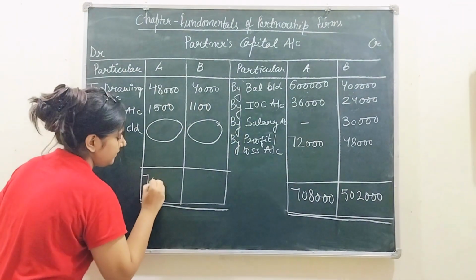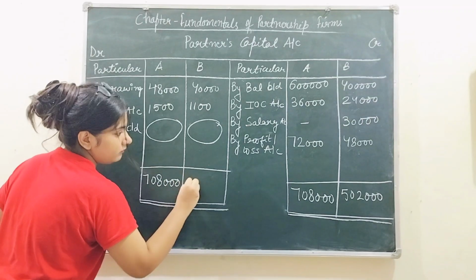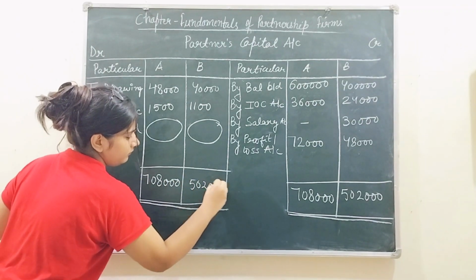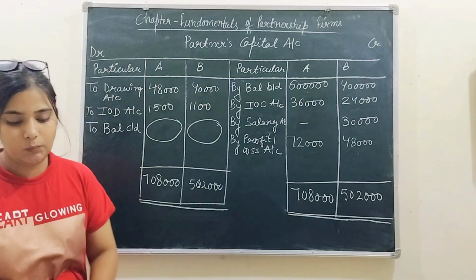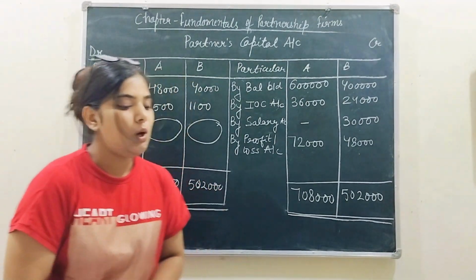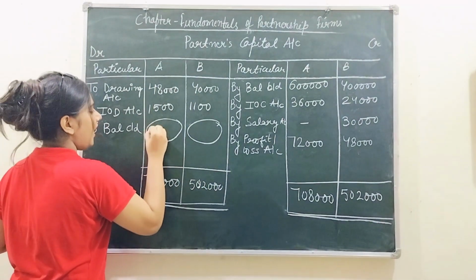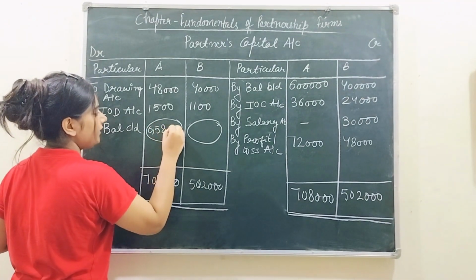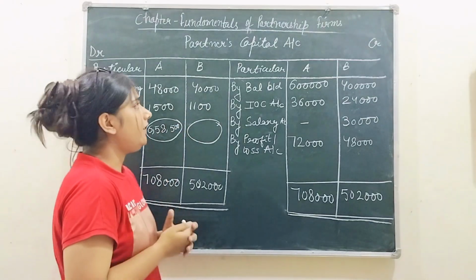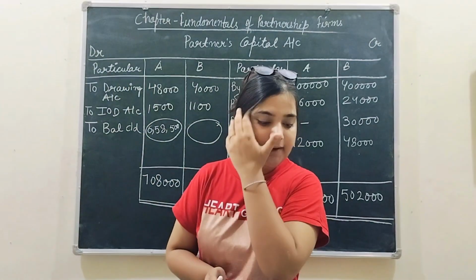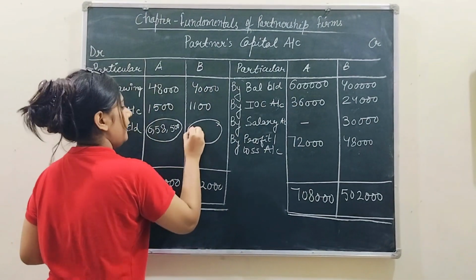Write the same this side also. Now subtract your debit particulars and you will get your closing balance, which in case of A is 6,58,500, right? And for B you are getting 4,60,900.